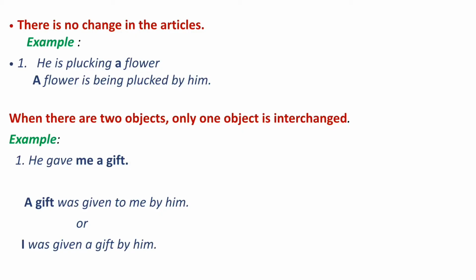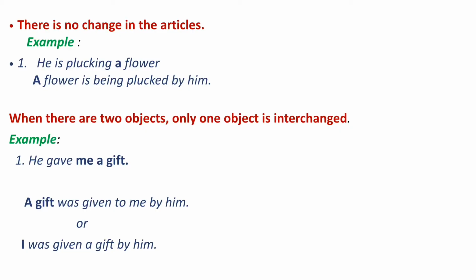When there are two objects, only one object is interchanged. See the following example. He gave me a gift. He is subject. Gave is verb. Me object. And a gift is one more object. There are two ways to change these types of sentences into passive voice. So students, concentrate here. We can take any one object to form passive voice. Let's take a gift first of all.